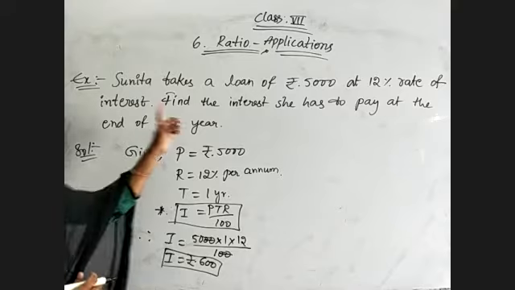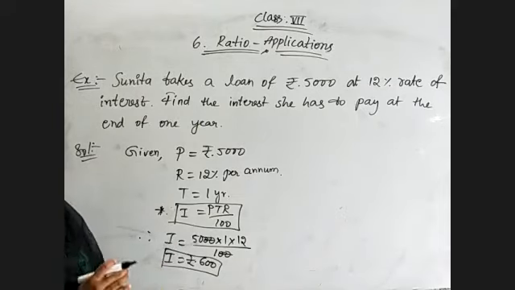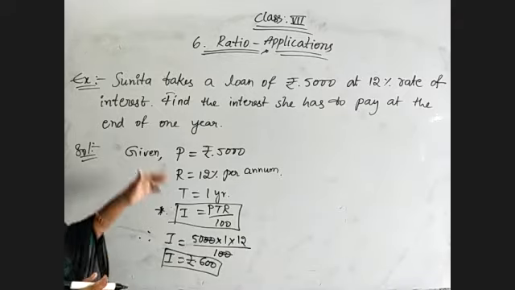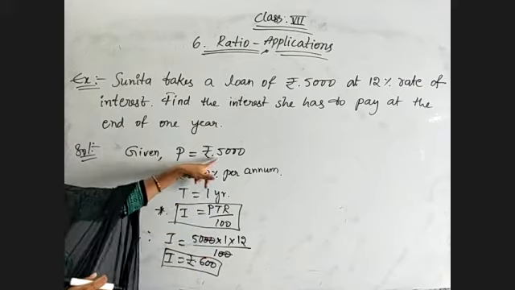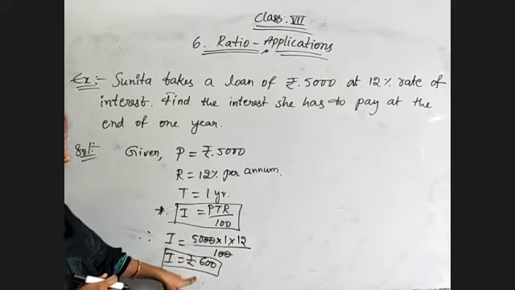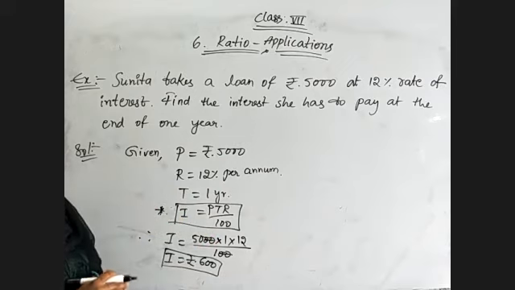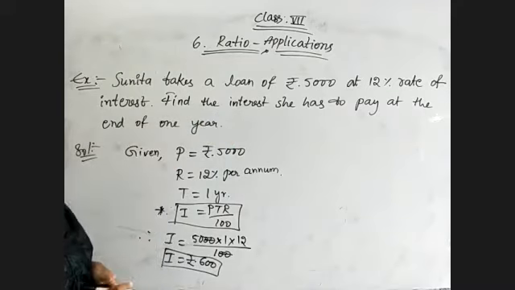Find the interest they are given. So interest, this is the answer. If they are given amount, find the amount she has to pay after 1 year. In that case, amount is equal to principal plus interest. Principal is 5,000 and interest is 600. So 5,600 is the amount she has to pay after 1 year. But here they are asking for interest only. Okay.